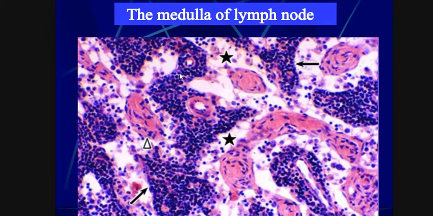Here we can see many T cells or B cells. This is the macrophageal region, and some sinuses are also present in this region, which provide passage to the lymph fluid or tissue fluid.